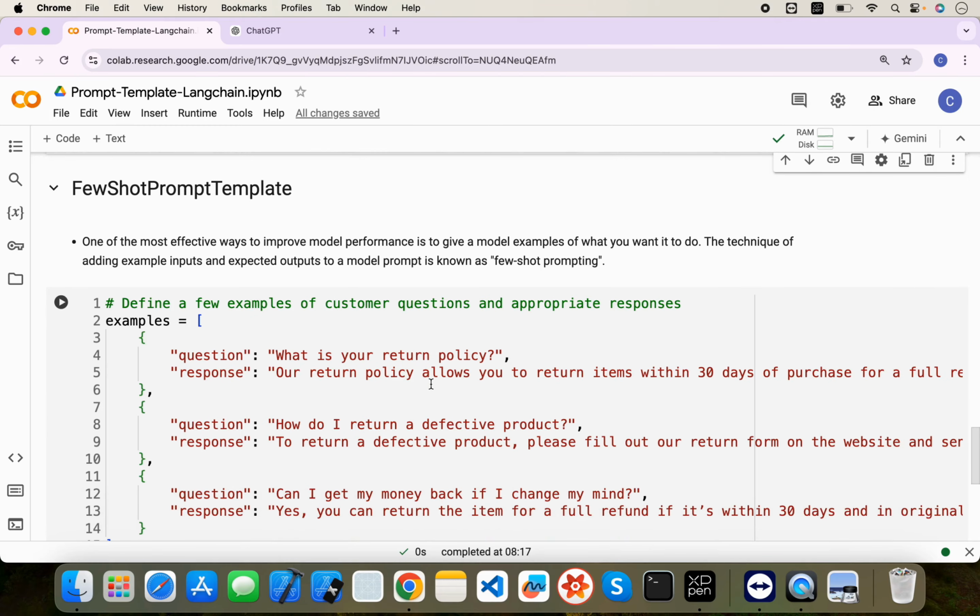So one of the most effective ways to improve the model performance is to give the model examples of what you want it to do, right? So sometimes the model can understand your task, but you need to provide some information so it can perform better and provide your desired output, right?